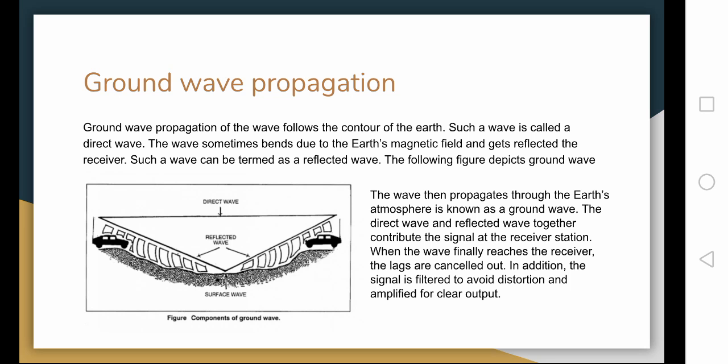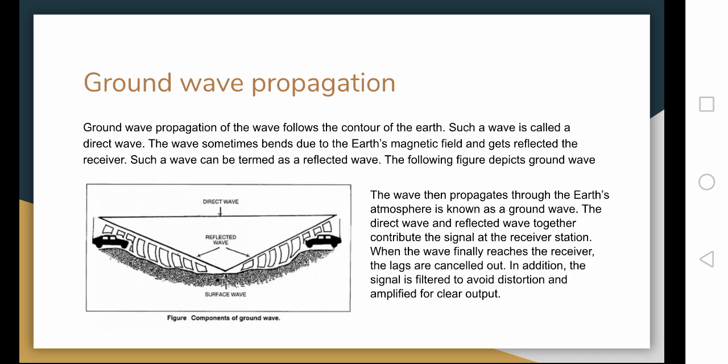Now, the first one, ground wave propagation. In ground wave propagation, the wave follows the contour of the earth. Such a wave is called a direct wave. The wave sometimes bends due to the earth's magnetic field and gets reflected to the receiver. Such a wave can be termed as a reflected wave. The following figure depicts the ground wave.